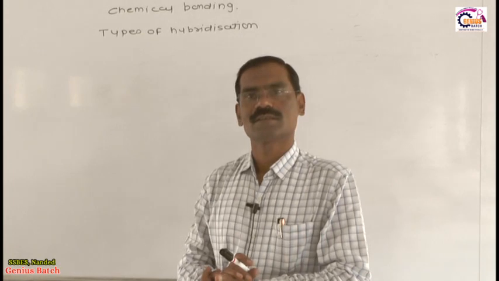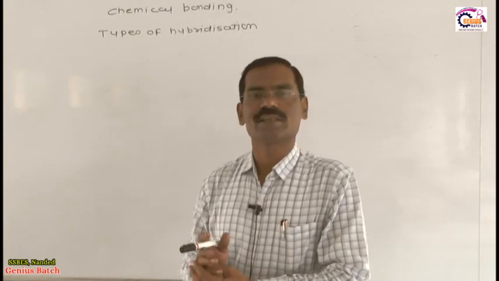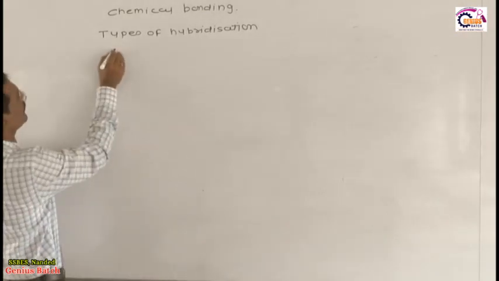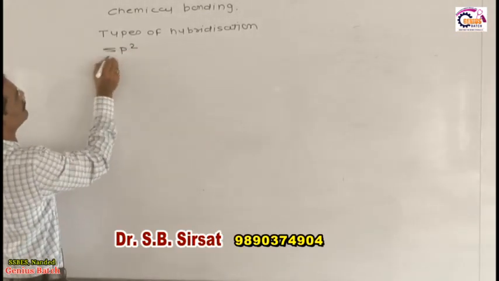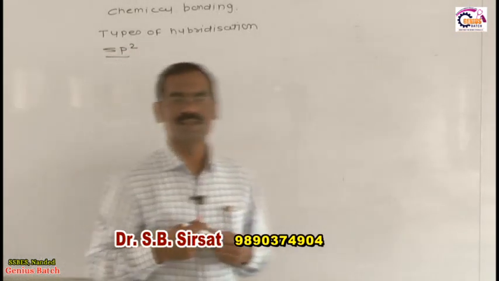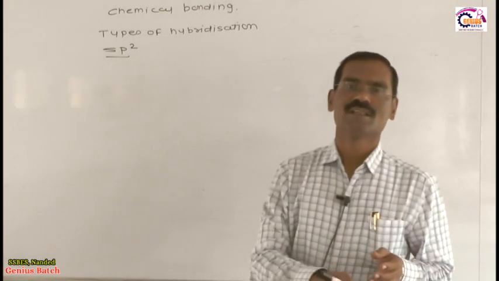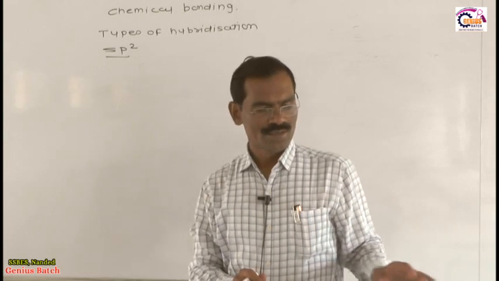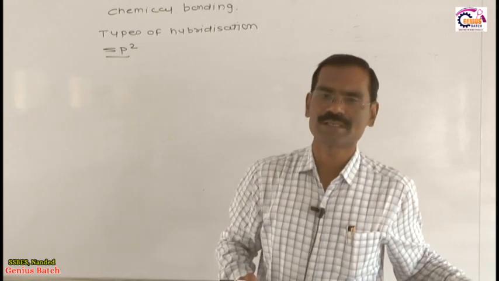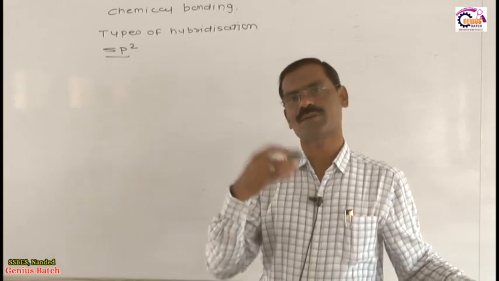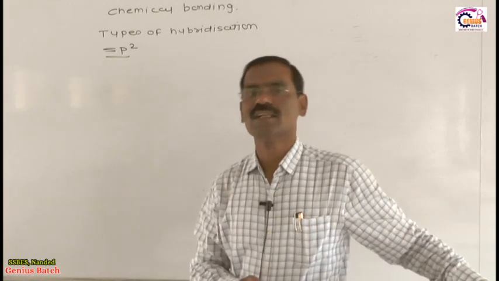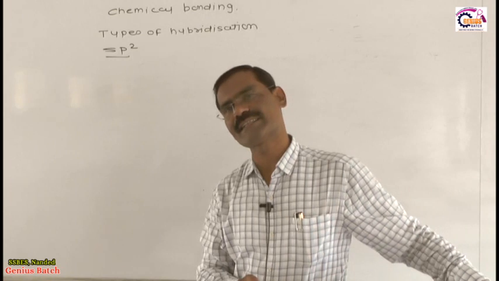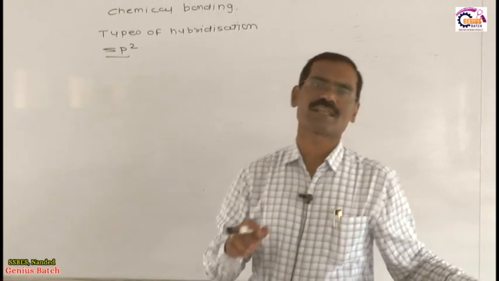Welcome back. Now we are in the next type of hybridization, which is called sp2 hybridization, because in previous videos we completed sp hybridization. You know the definition of sp hybridization: the mixing of one s and one p atomic orbital of the same atom. After mixing, it gives new orbitals which are equivalent in energy and shape, and that is called sp hybridization.